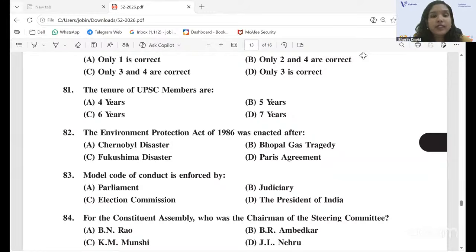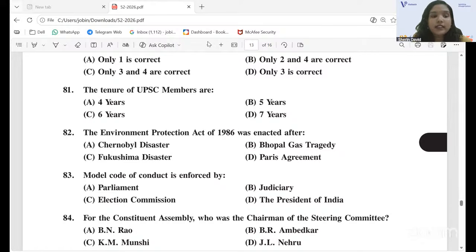Okay. So, question number 81. The tenure of UPSC members is, the correct option is option C, 6 years. The tenure of UPSC members is 6 years or up to 65 years of age. So the correct option is option C, 6 years. Okay. The next question. The Environmental Protection Act of 1986 was enacted after option B, the Bhopal gas tragedy that happened in 1984. So after that Bhopal gas tragedy, the Environmental Protection Act of 1986 happened.